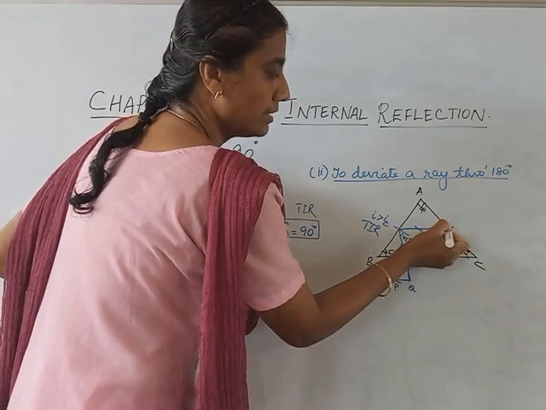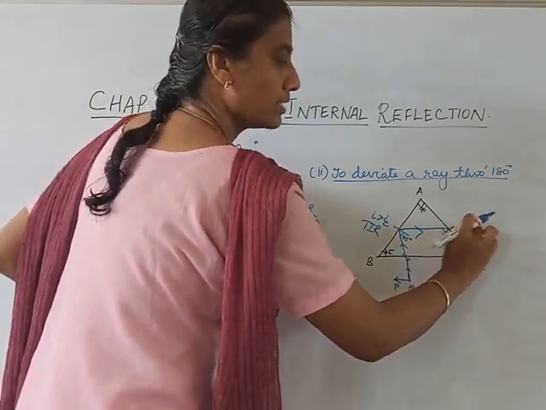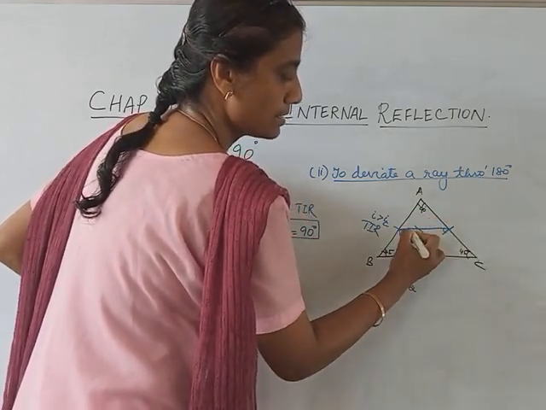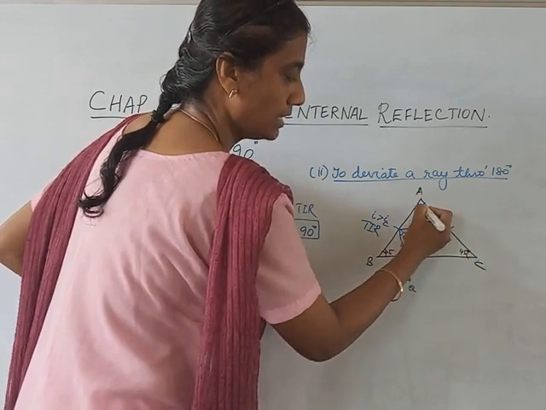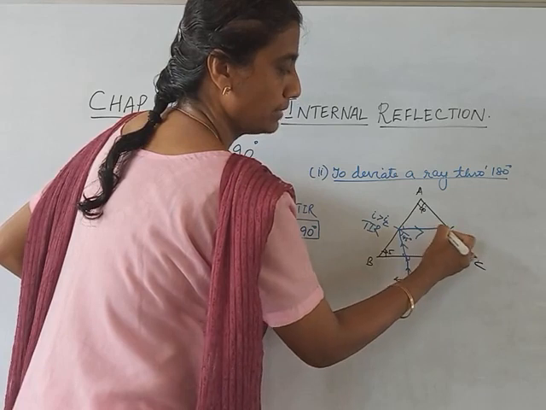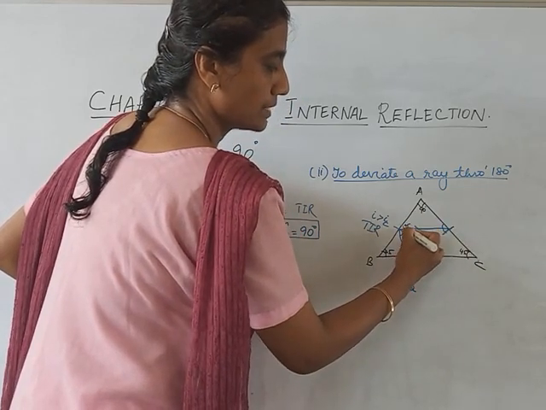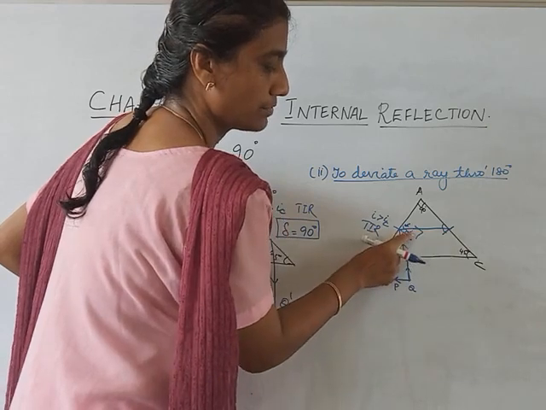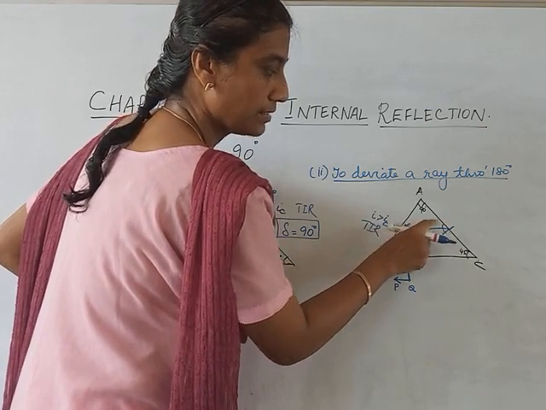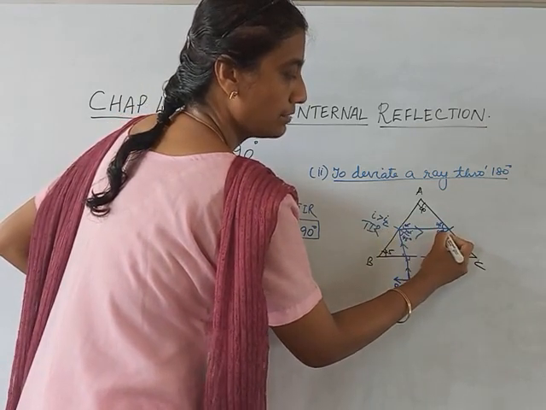Now, here again, I have to calculate the angle to decide whether it will go like this or this. Again, the same procedure. If I calculate, now this is 90, this is 45, therefore this will be 45. See, this is 45 because angle of reflection equal to angle of incidence. If this is 45, this will also be 45.